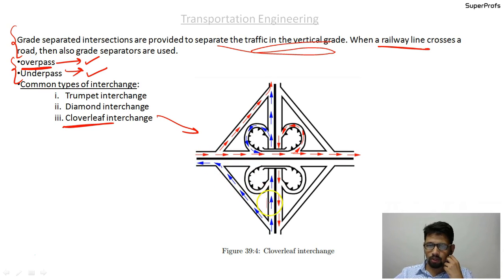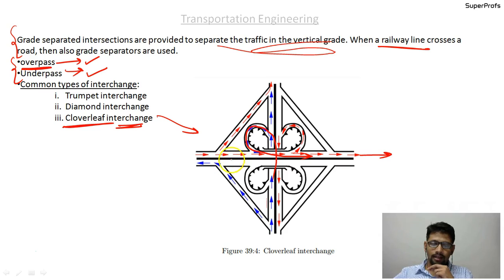So there is no problem at all. If you want to merge into this road here, you just go this way, take this path, come down like this and join it. Similarly is the case for all four roadways. In this interchange there is a reduction in the number of conflict points.